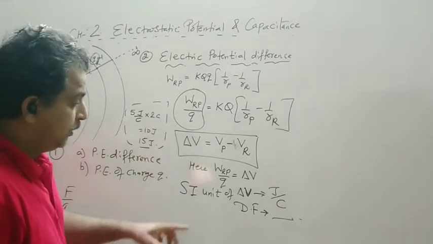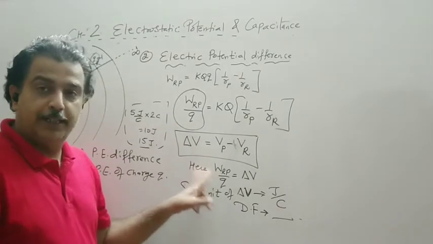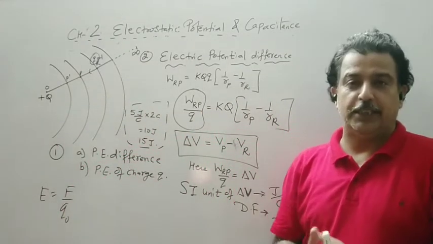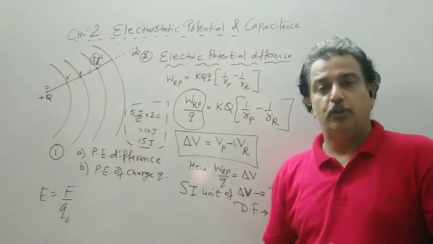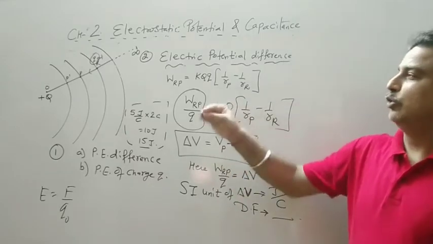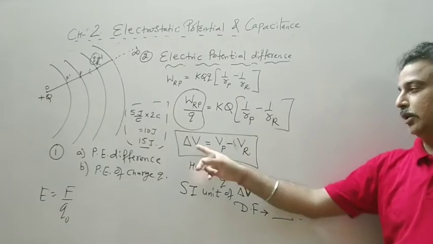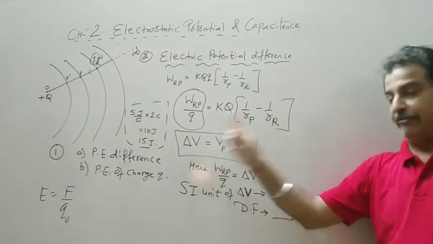So it is the work required to be done to bring a unit positive charge, or 1 coulomb charge, from point R to P, and it will give rise to the potential difference.